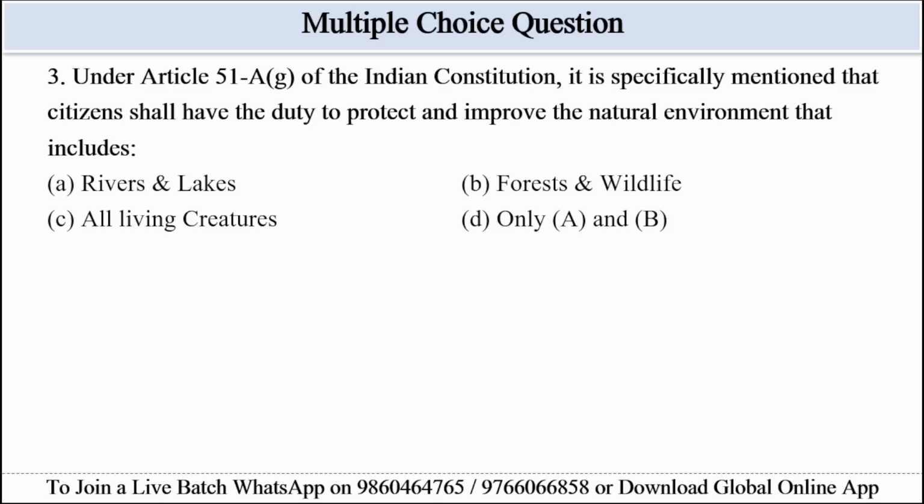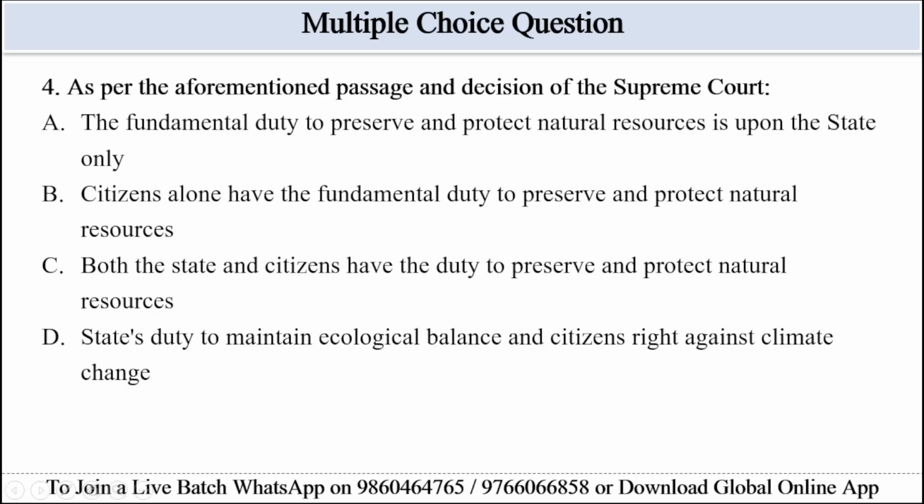So option A, rivers and lake, is partial. Forest and wildlife is also partial. Here also only half is given. Option C, all living creatures, is incomplete, and option D includes lakes, rivers, forest and wildlife, which matches the text. Only A and B will be the correct answer here. Let's move to the next question.